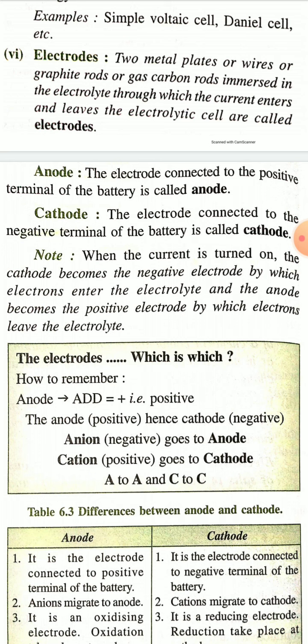An anode is the electrode which is connected to the positive terminal of the battery, so the anode is positively charged. The cathode is connected to the negative terminal of the battery, so the cathode is negatively charged.